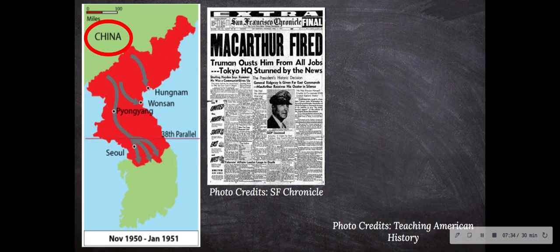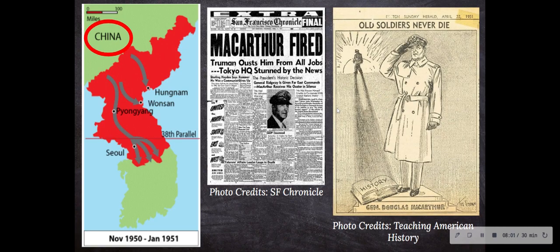He did this because the Korean War is known as the Forgotten War. So basically, Congress had never declared war on Korea, never declared war on China. So Harry Truman did not want to expand the war into something that it was not. So he fired General MacArthur instead. Many people see him as a hero, as seen in this cartoon made in 1951. And some people say that Truman was right.